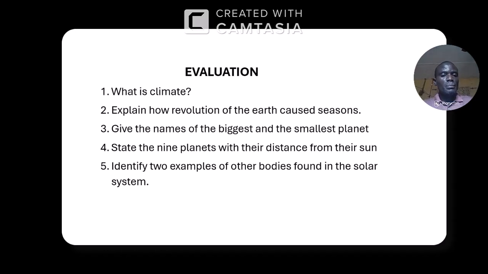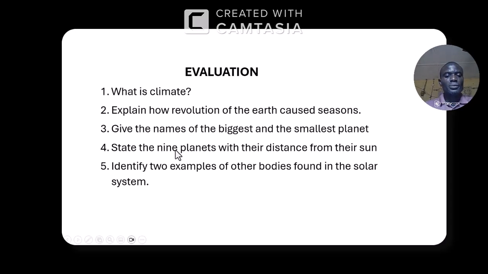Then number 3, give the names of the biggest and the smallest planet. Of course, you know that. I think we've done that one before. State the 9 planets. No, it's not 9, it's supposed to be 8. Sorry. We have 8 planets. So the 9th one, Pluto, is called a dwarf planet.